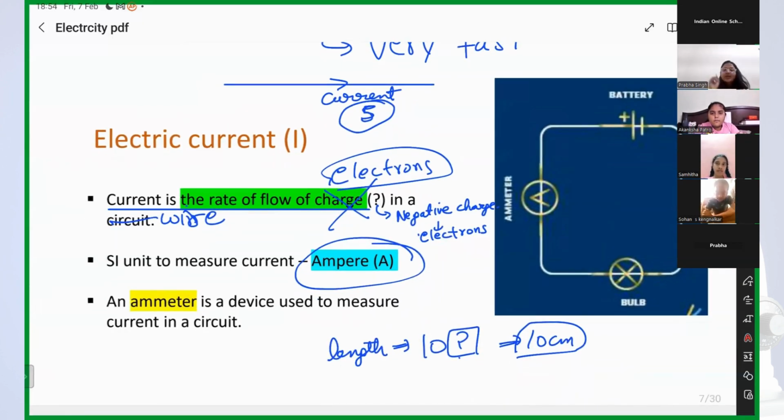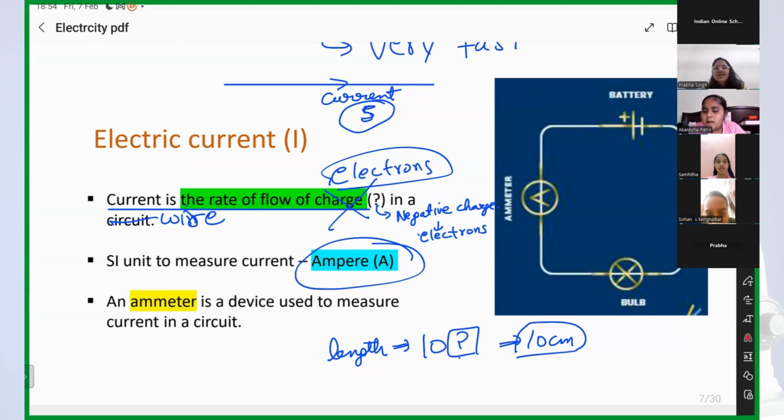So, what is current? The rate of flow of electrons in a wire is called current. Repeat with me, guys. I'll say, then you will say along with me. The rate of flow of electrons in a wire is called current. Repeat. The rate of flow of electrons in a wire is called electric current.